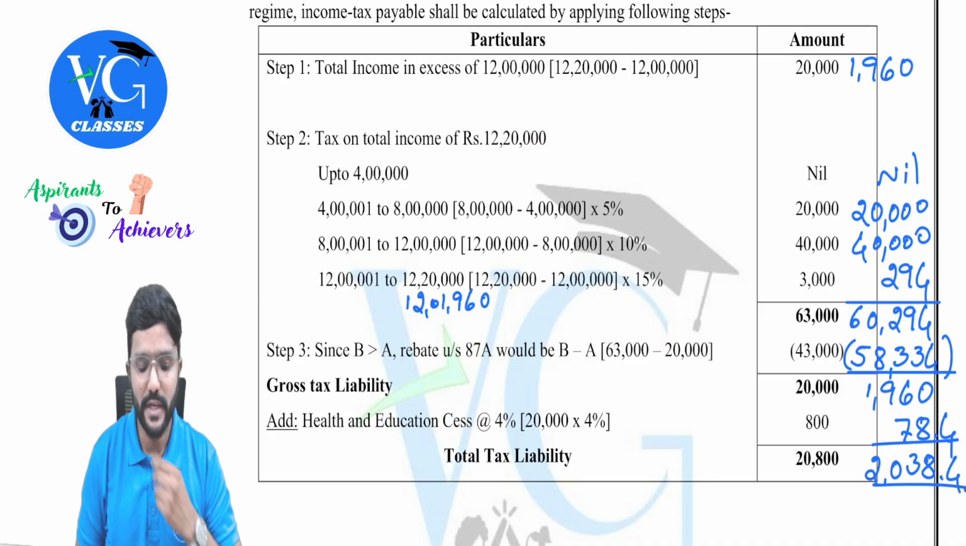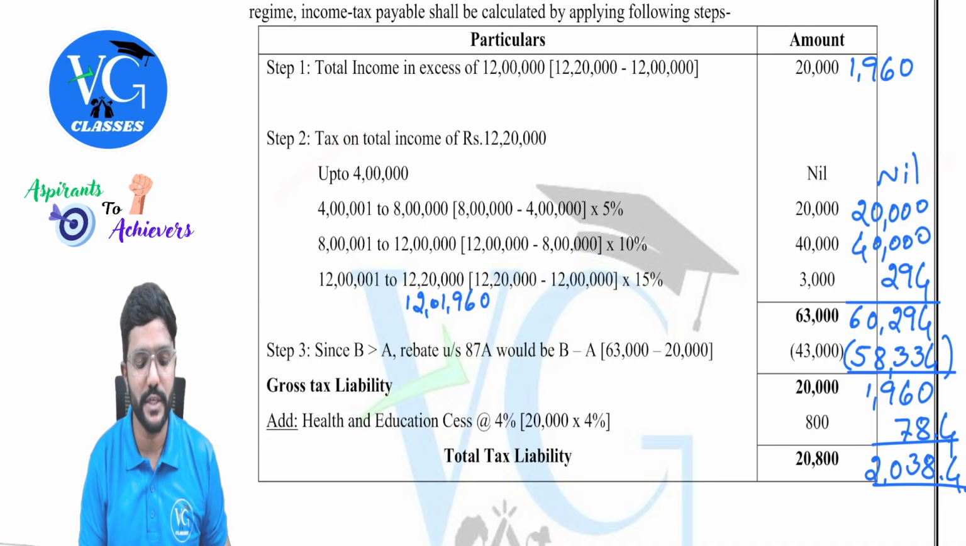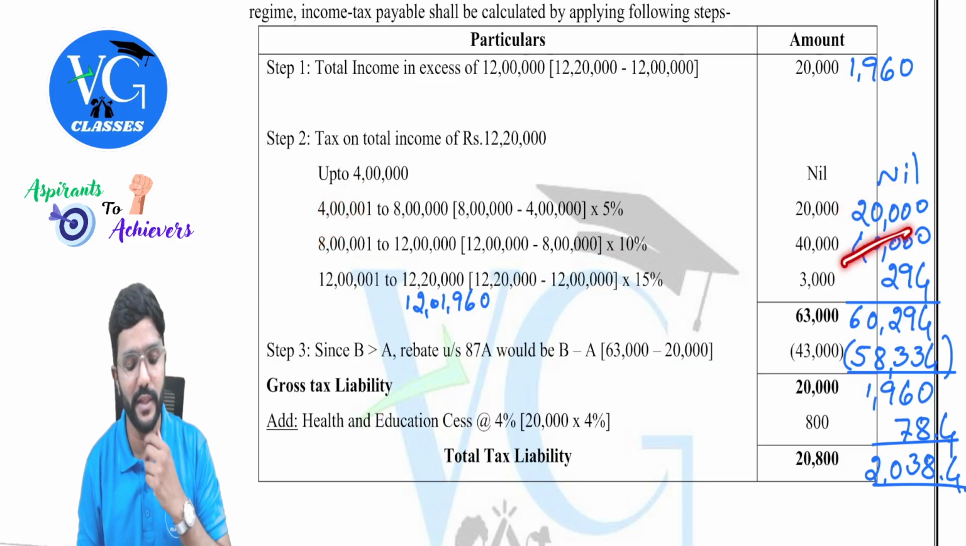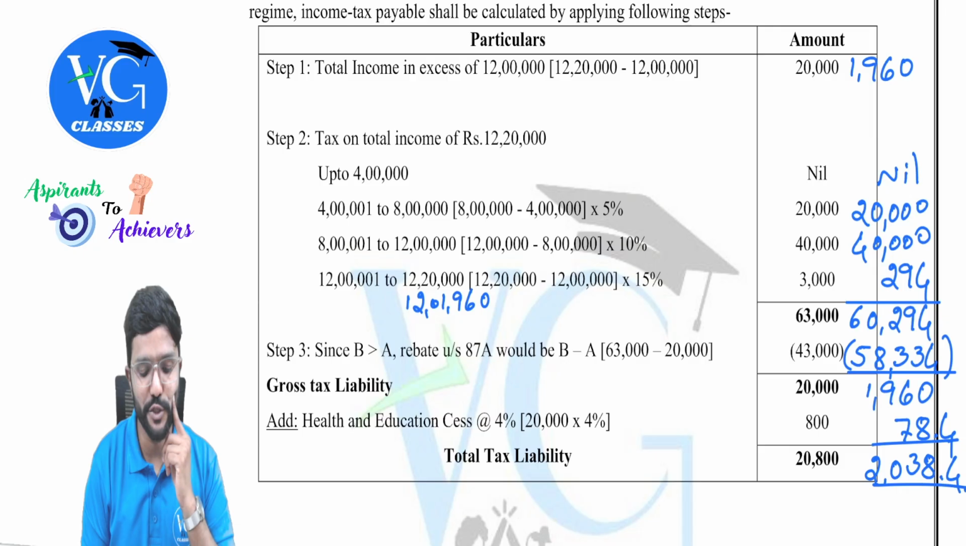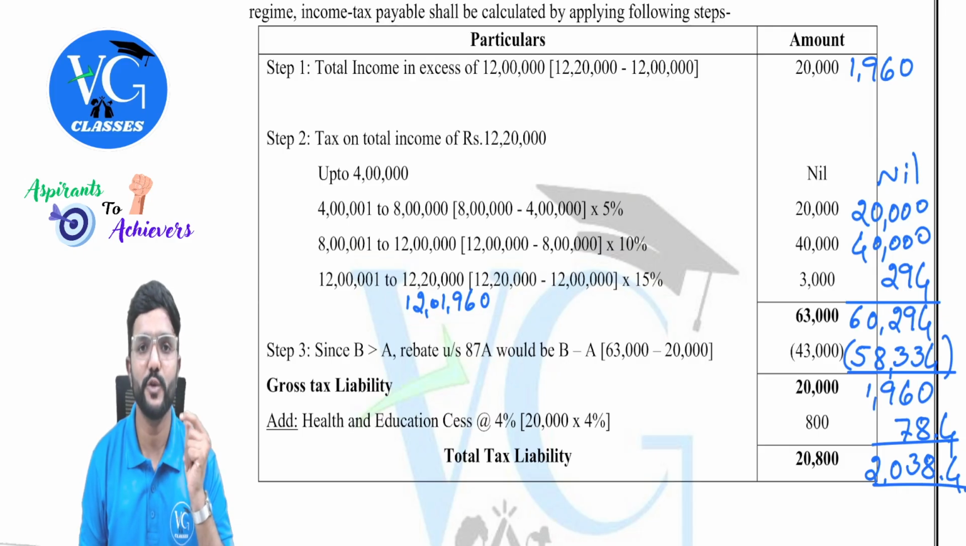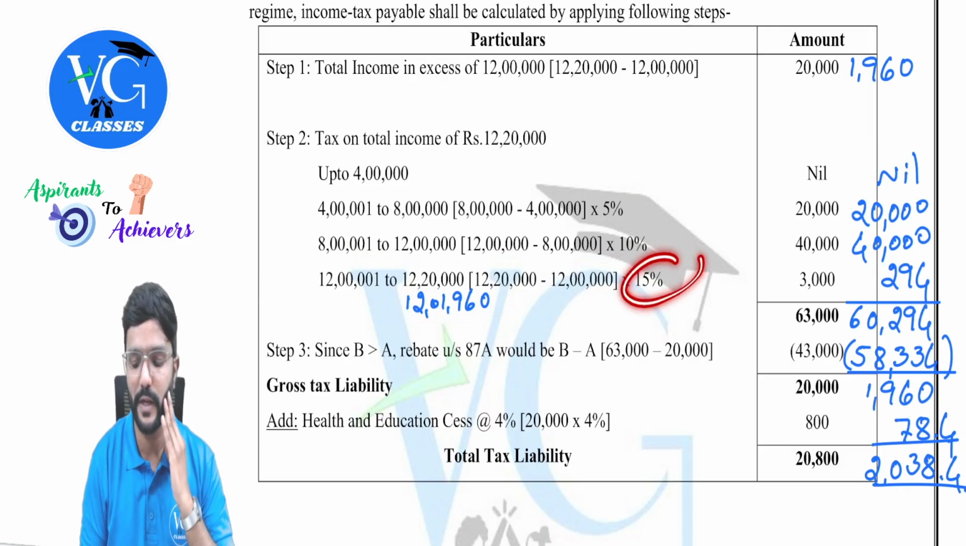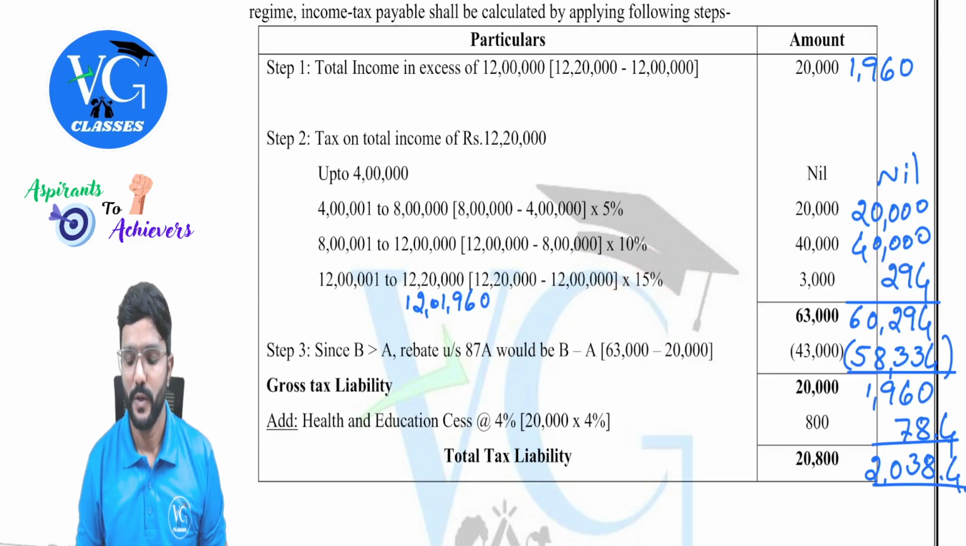Okay. So how much it comes to: up to 4 lakh nil, basic exemption limit; 4 lakh to 8 lakh it is 20,000 at 5%; 8 lakh to 12 lakh 40,000, guys, at 10%; 12 lakh to 16 lakh it is 15%, but we will stop it at 12 lakh 1,960. So we will get only 1,960 into 15%, 294. So we'll get a tax liability of how much? 60,294. But should we pay all this?